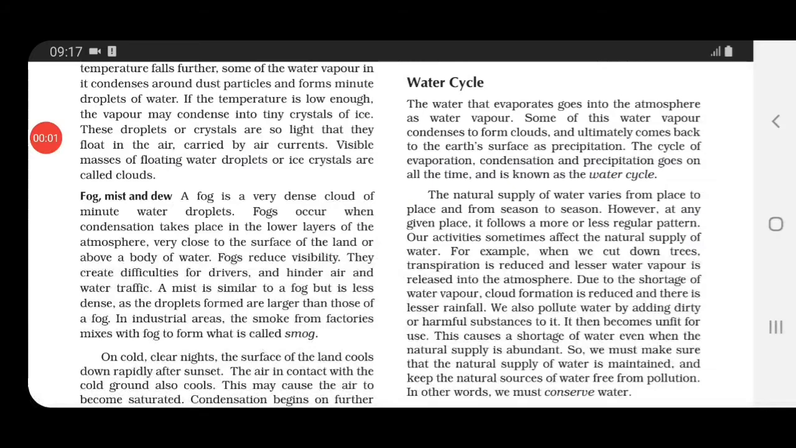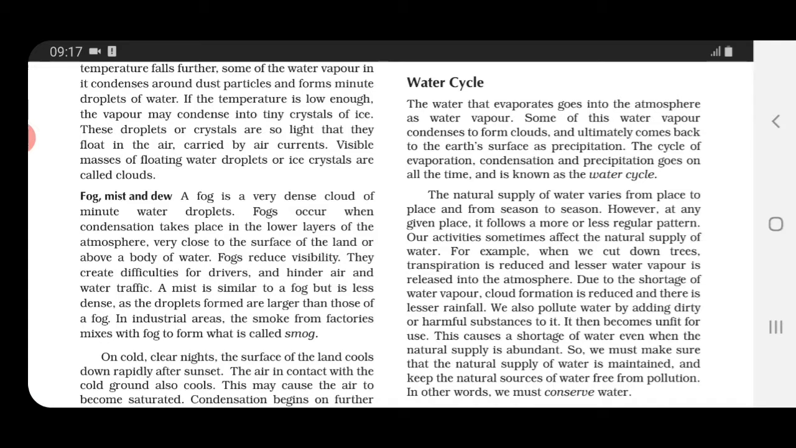Not only this, we are affecting the natural supply of water by polluting it, by adding dirty and harmful substances, which makes it unfit for use. And this causes shortage of water. Even if we say that the natural supply of water is in abundance, that means in large quantity, but what use is it? We are polluting it. It's of no use then.